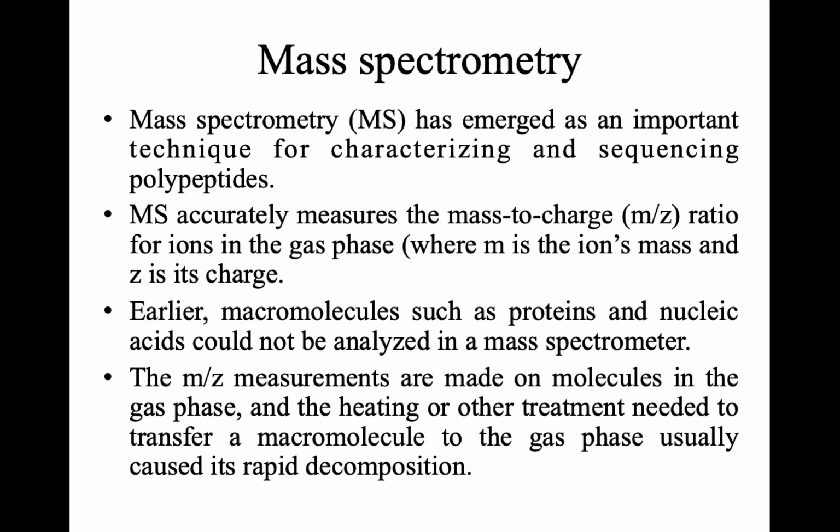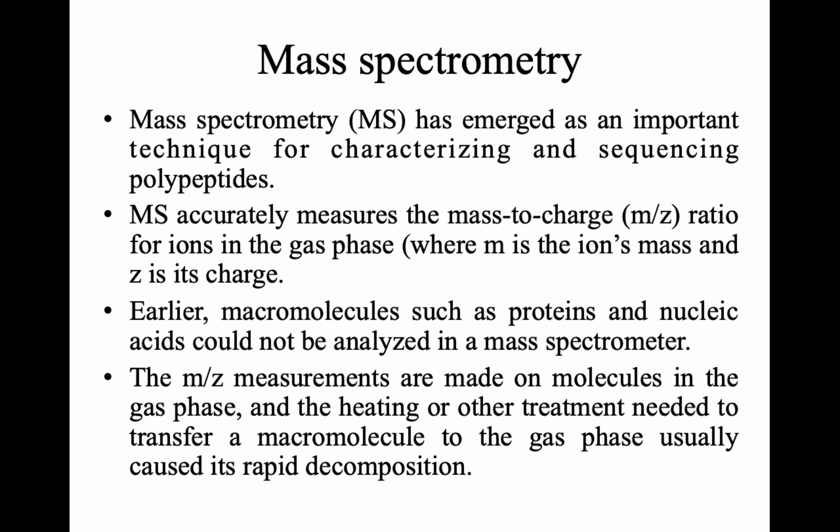Apart from that, mass spectrometry has also emerged as an important technique for characterizing and sequencing polypeptides. As I told you earlier, this technique accurately measures the mass to charge ratio for ions in the gas phase. The molecules are converted into the gas phase and given charges. Based on the mass to charge ratio, they move under the electric and magnetic field, and based on this, the mass of the molecules is estimated.